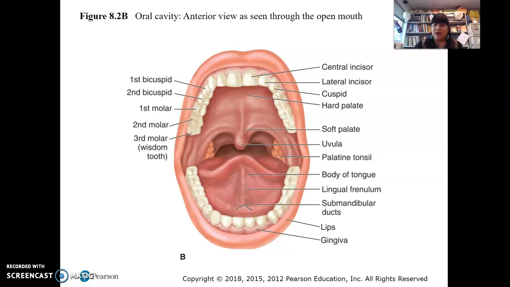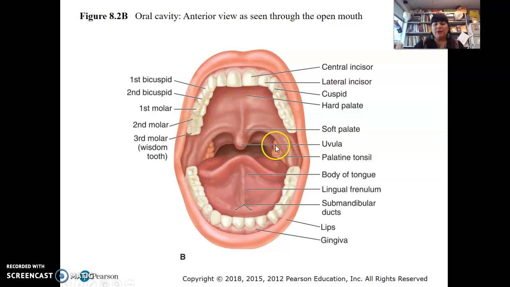Teeth for chewing, right? These are called the incisors. If I gave you an apple, you would bite with your incisors, right? These are the canines. The canines are for tearing food. And then you move the food to the back, and the back, that's where the molars are. There are what are called the premolars, right? And then the molars, okay? So the premolars are here, also known as the bicuspids. And then the molars, okay?